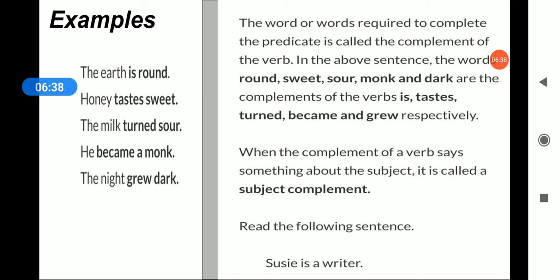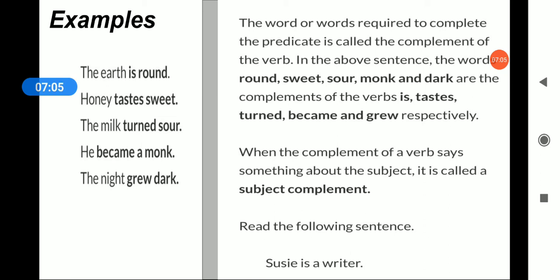But if the example would have been Susie meets a writer, in that case the subject and the object are both different.